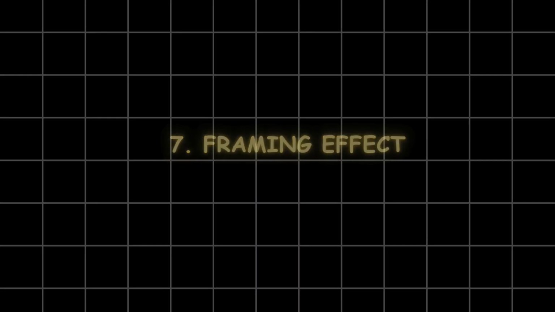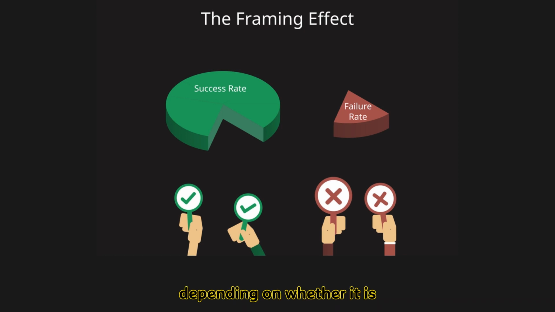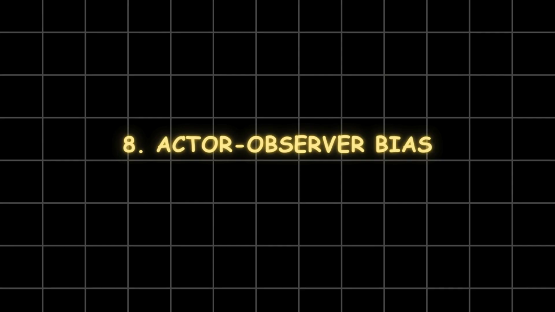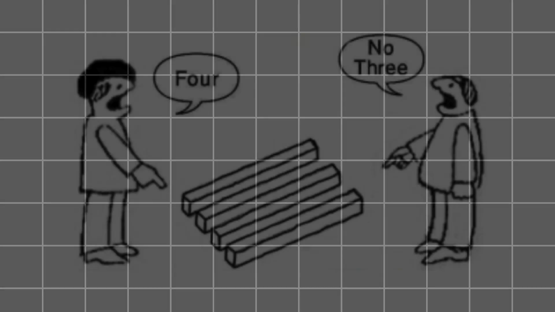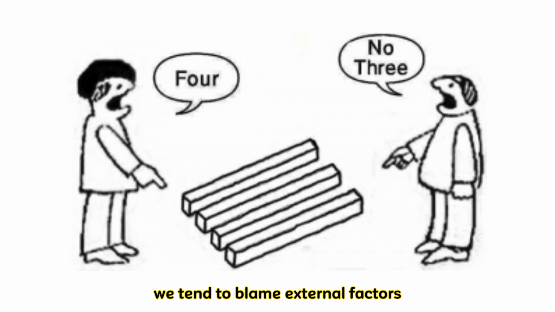7. Framing effect. The framing effect occurs when people react differently to something depending on whether it is presented as positive or negative. In other words, our decision is influenced by how the information is presented rather than what is being said.